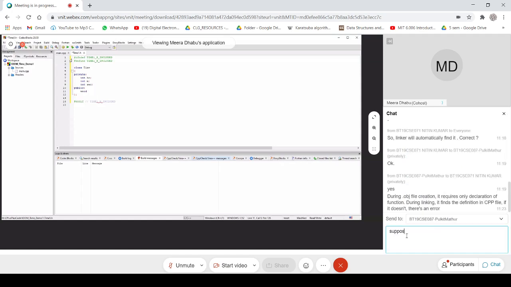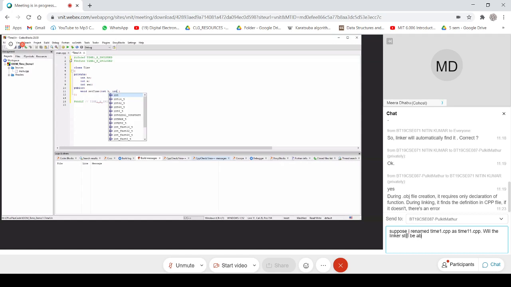Fine. So the return type of setting, everything will be void. Void set time, and here it will be int. If you want to give the name of a formal parameter, you are free to do that. If you don't specify, both ways it will work.